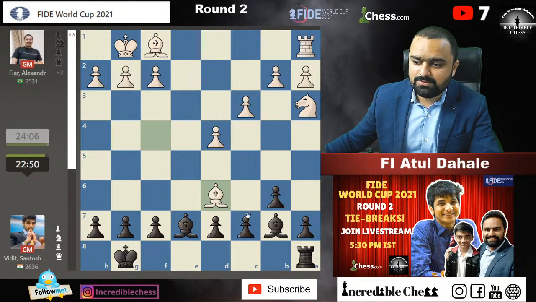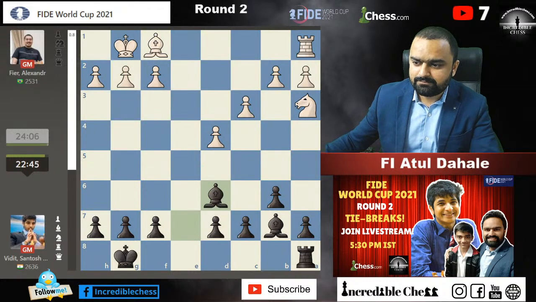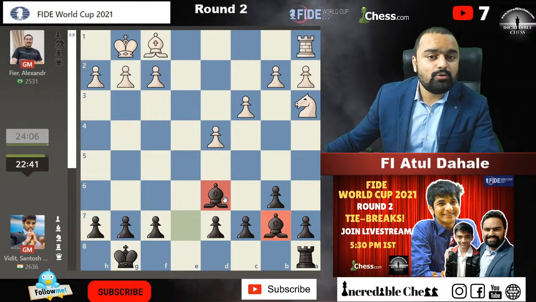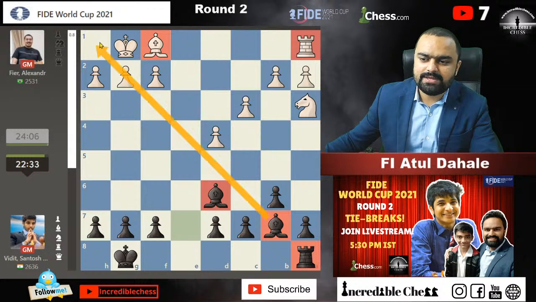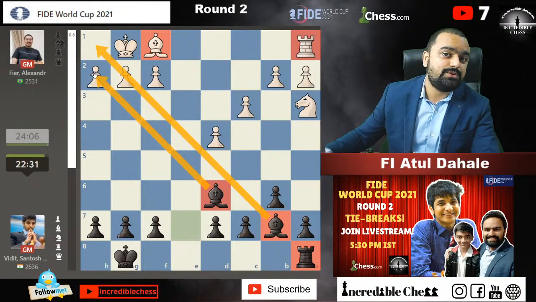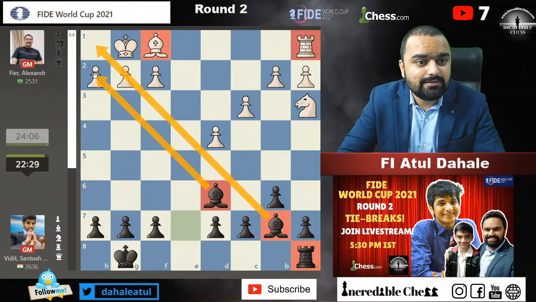Bishop into e7, bishop into d6. I think he will just capture here. And okay, let's see. After this, Vidit is having 2 bishops and a rook. White, means Alexander Fear, is having a bishop and a knight and a rook. And let's figure out whether he can take any advantage of the 2 bishops in the endgame or not.